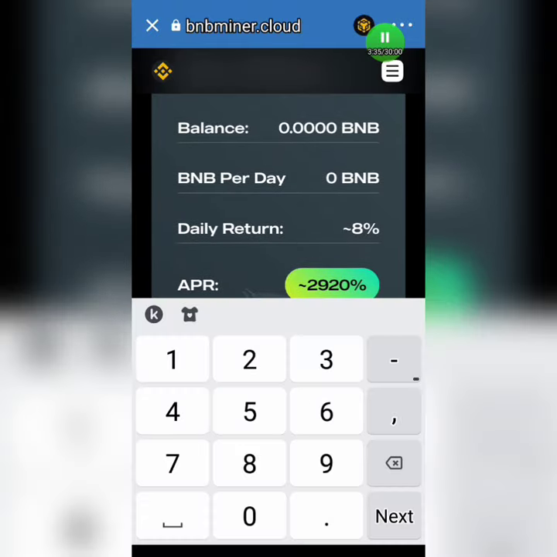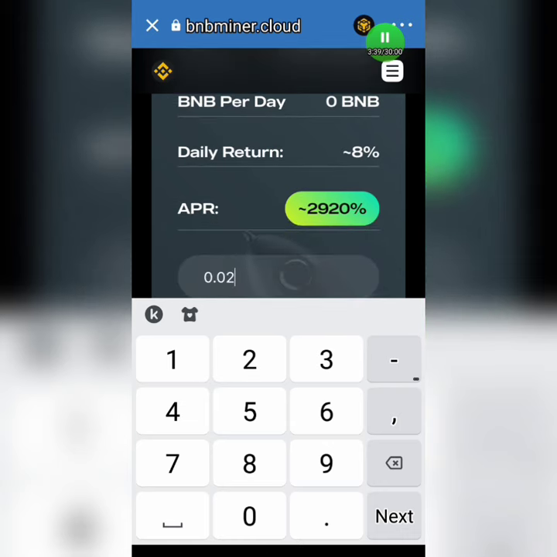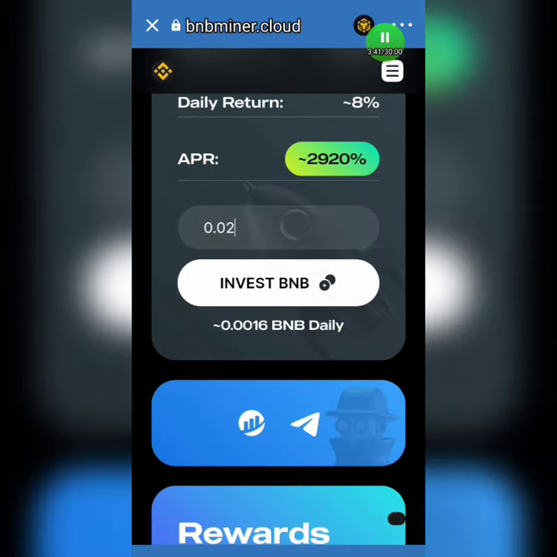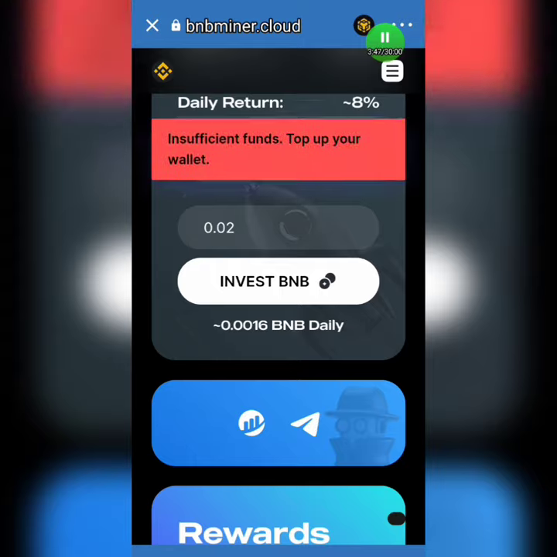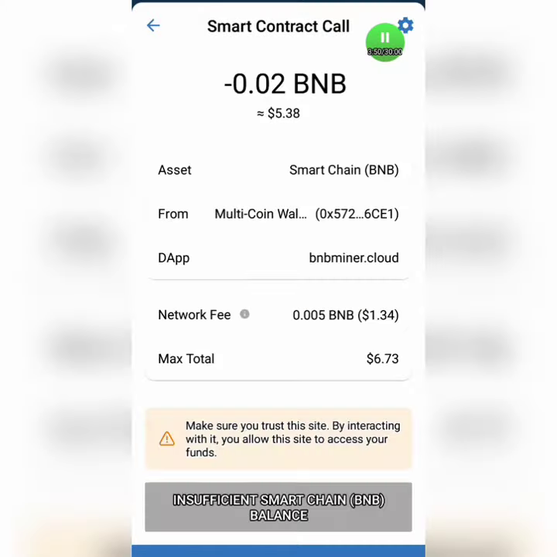So guys, I recommend this to you all. Sorry, it's not an app, it's a method. I recommend this method for all of you who are looking for a way to get free BNB. You're not going to pay any money to get this BNB. The only thing is you have to invest a small amount of money. You can see I'm trying to invest, but I don't have BNB in my wallet, so they want me to buy BNB.